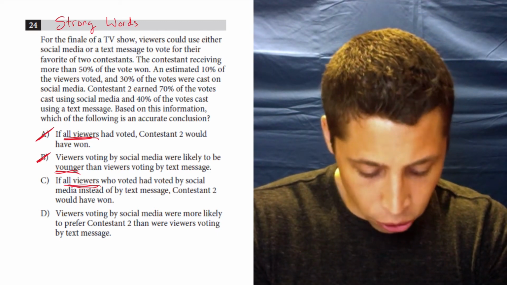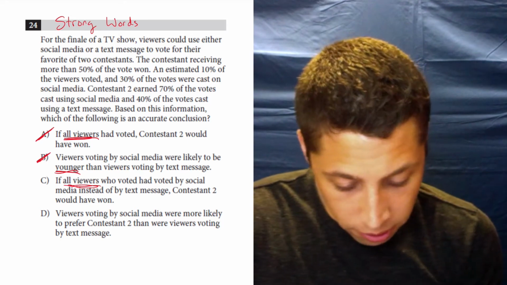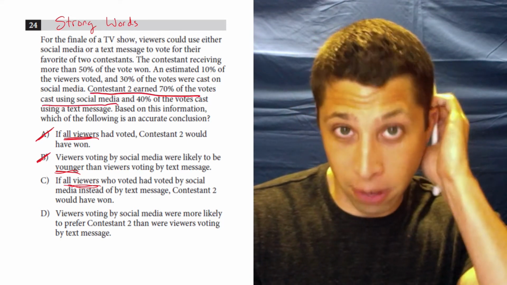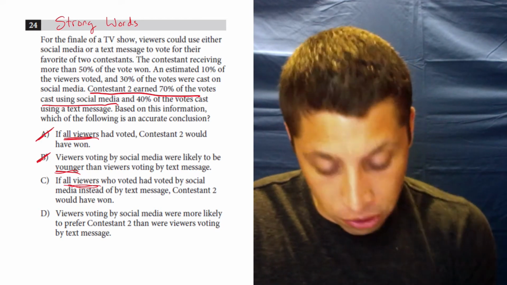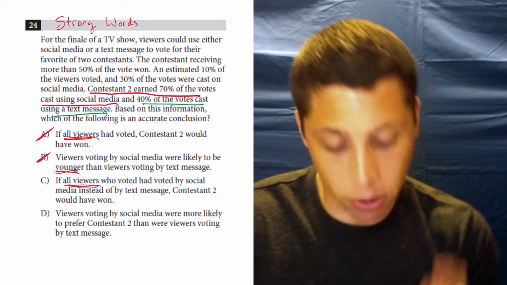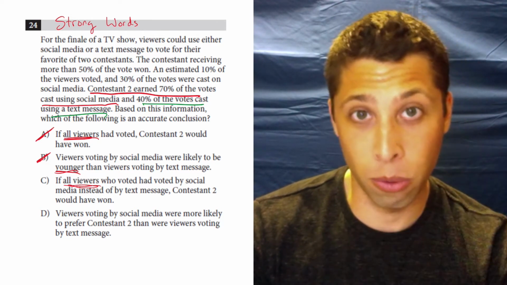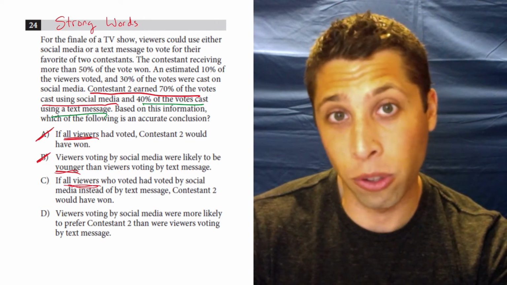We can't generalize necessarily. But let's think about what that's suggesting. Contestant 2 won 70% of the social media vote, but only 40% of the text vote. So obviously, the people who liked contestant 2 tended to vote using social media more.